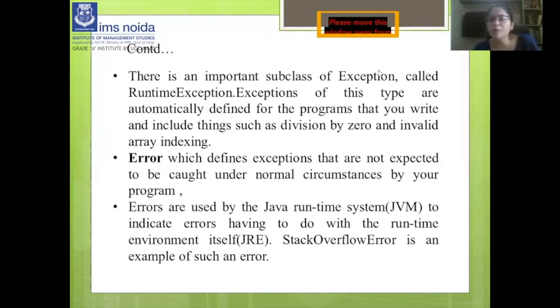Means if you are creating an arithmetic program, and by mistake you are dividing something by 0, it gives you the arithmetic exception, right? It doesn't give you the error.